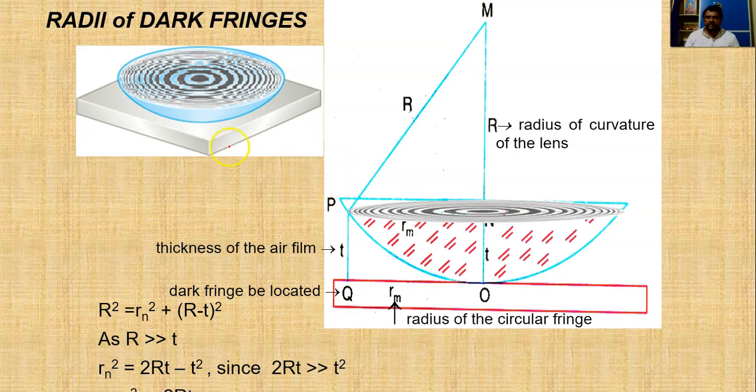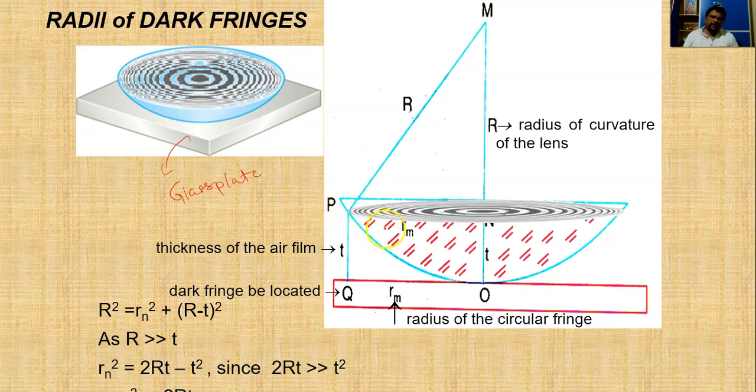Here just observe, this is the common setup we use in our labs. This is a glass plate, already we have discussed, a flat surface glass plate, and this is the plano convex lens. If you observe from the upper portion carefully, you can observe Newton rings like this, but they cannot be visible with 100% clarity, but you can observe.